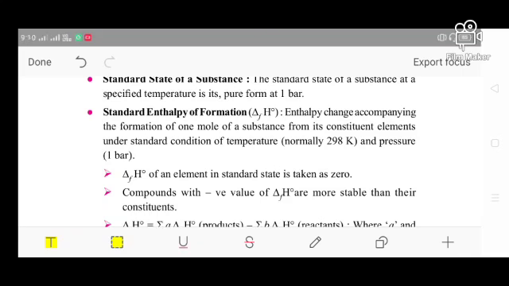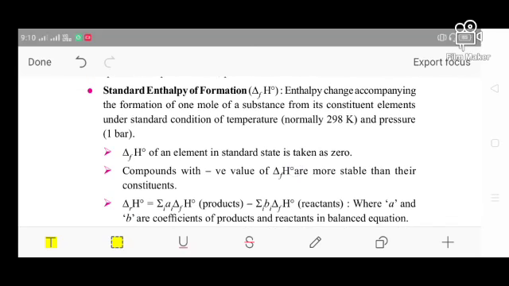So what is that? The enthalpy change accompanying the formation of 1 mole of substance from its constituent elements under the standard condition of temperature, that means normally 298 Kelvin, and pressure is 1 bar. Okay, so we can say standard enthalpy of formation is defined when the temperature is normally 298 Kelvin and the pressure is 1 bar.